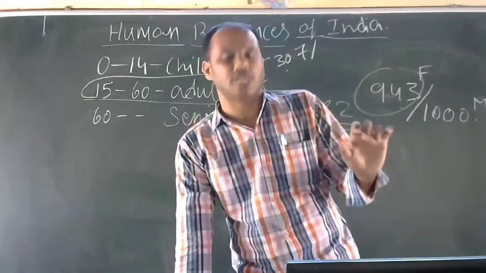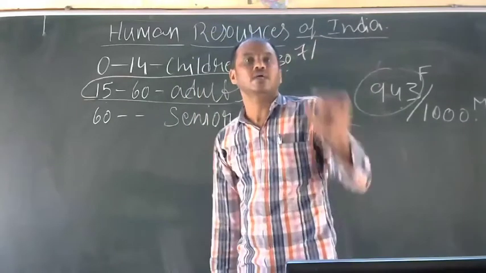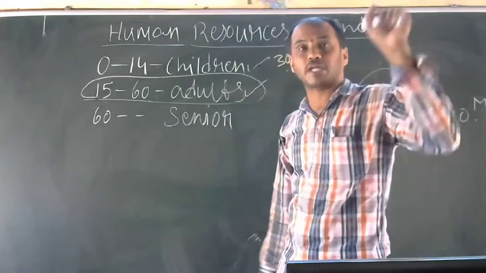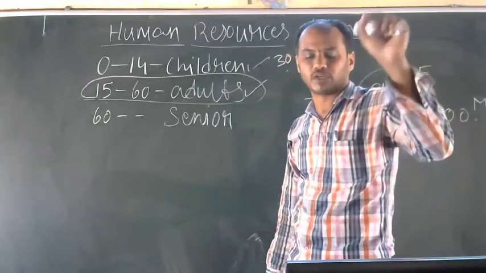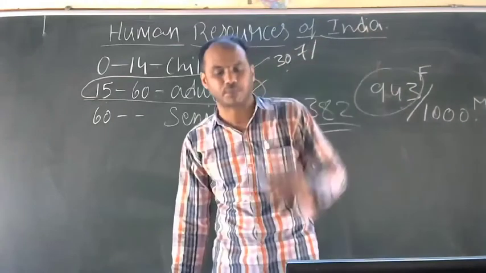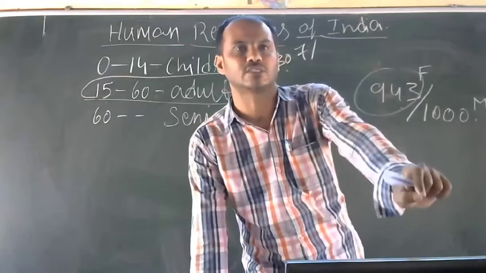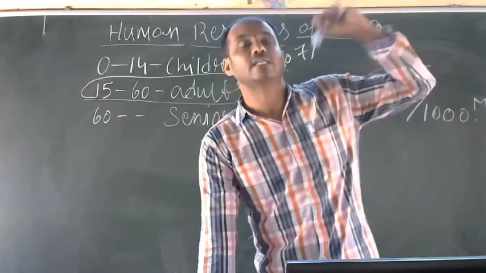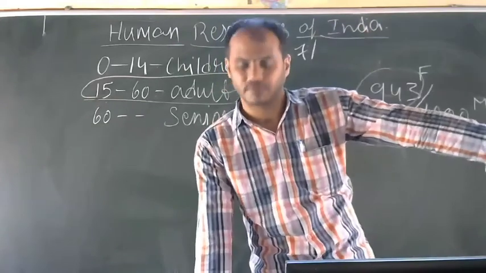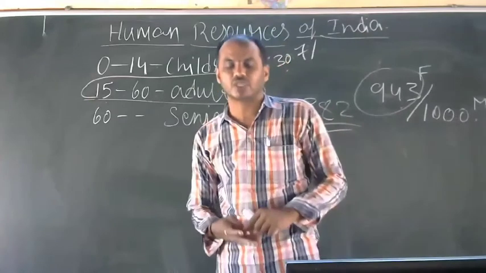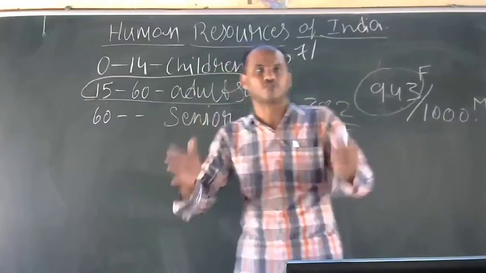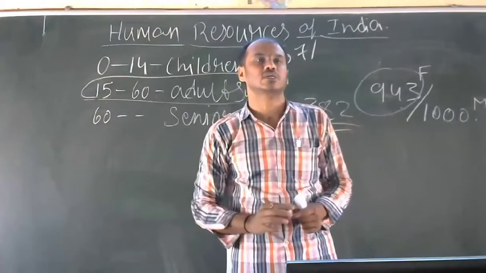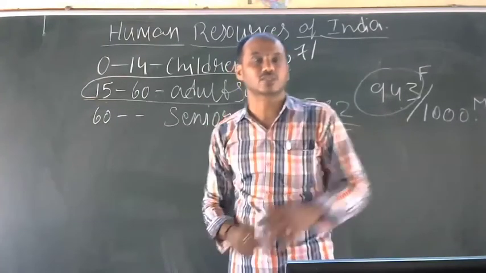India's population is predominantly rural in nature, with 68.8% of the people living in the villages, and they depend upon agriculture. The process of urbanization is low and slower. Even this is a reason for the characteristics of India's population.